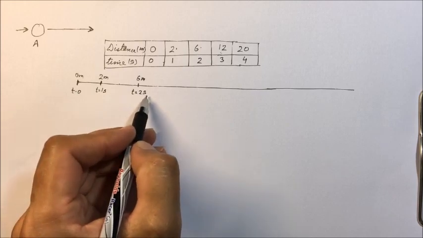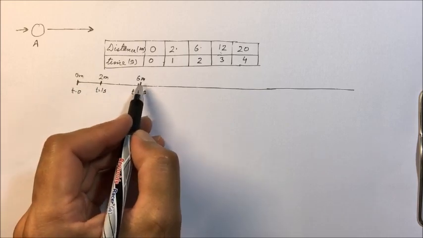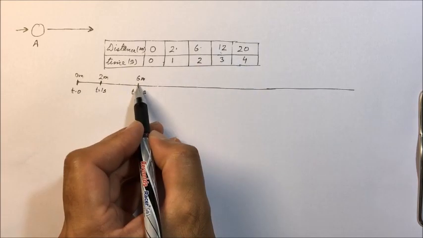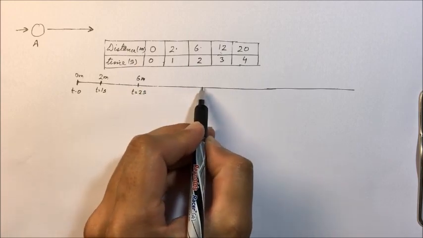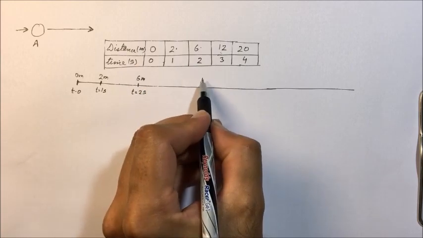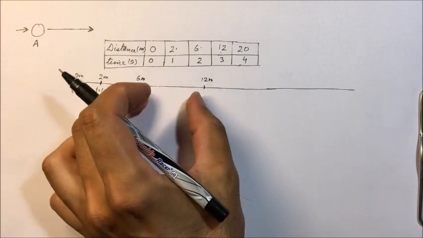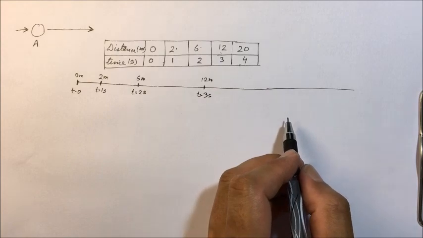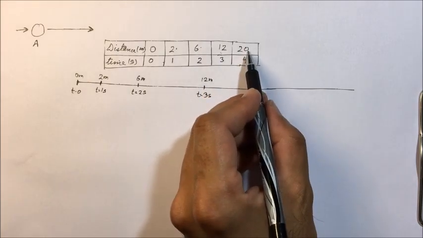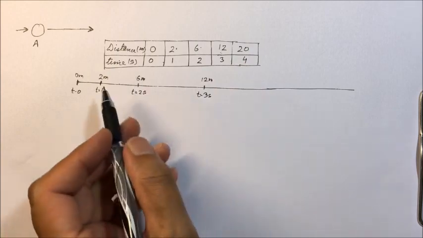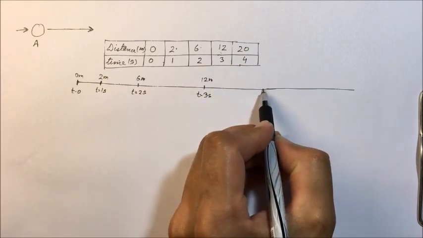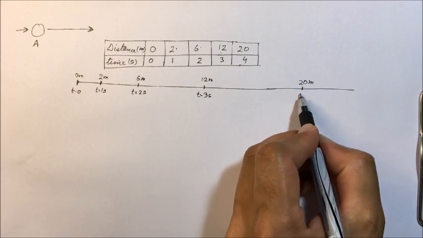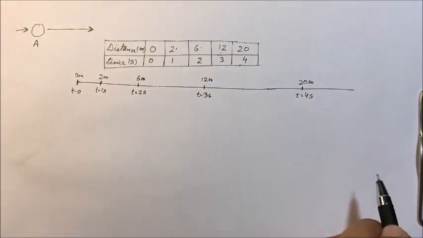At t equal to 2 seconds, the distance traveled is 6 meters. Now at 3 seconds, distance traveled is 12 meters. Now at t equal to 4, distance traveled is 20 meters. It is at t equal to 4 seconds.